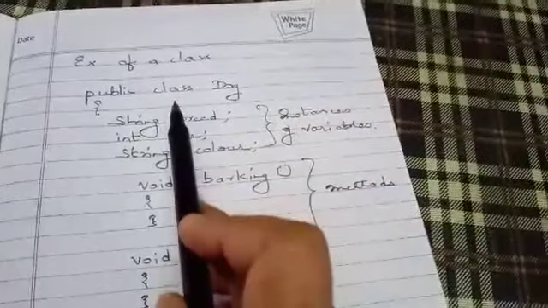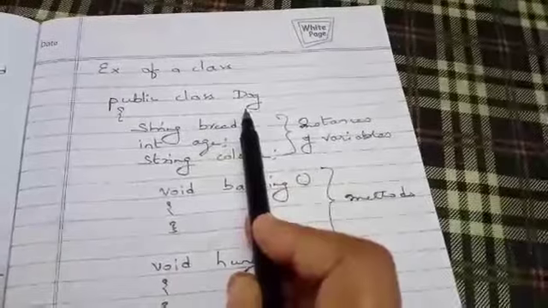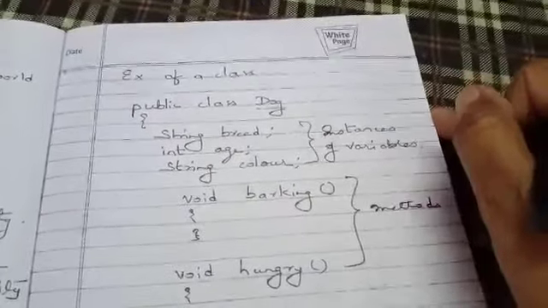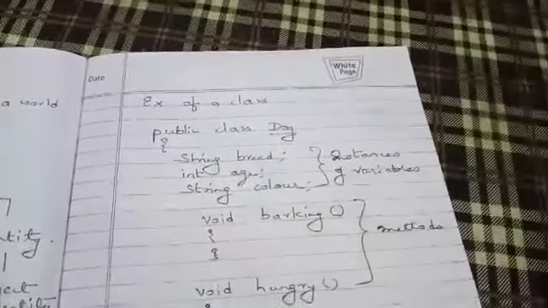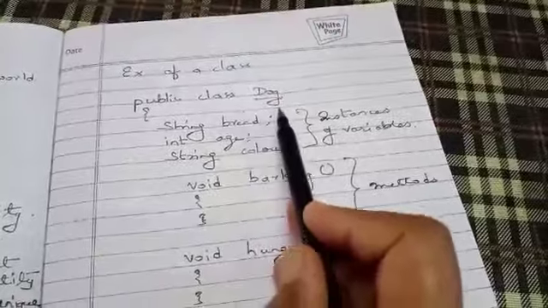Taking one example, suppose we are declaring a class dog. Now dog is an object which has got its state, its behavior, and its identity. So how can we declare it? Public class Dog.